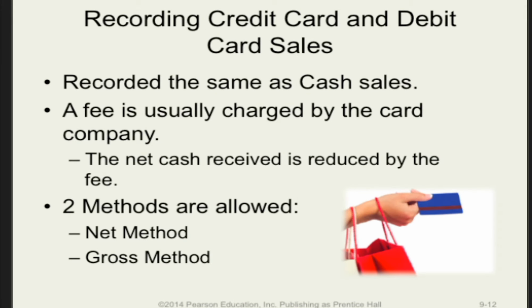Today, most customers do not pay with cash. Many pay with plastic, credit cards, or debit cards. For all practical purposes, the seller treats these plastic purchases as cash sales. The primary difference is that credit card and debit card companies charge sellers each time they process a credit or debit transaction. This is the primary source of revenue for credit card and debit card issuers. A typical charge can range from 1 all the way up to 5% of a sale.